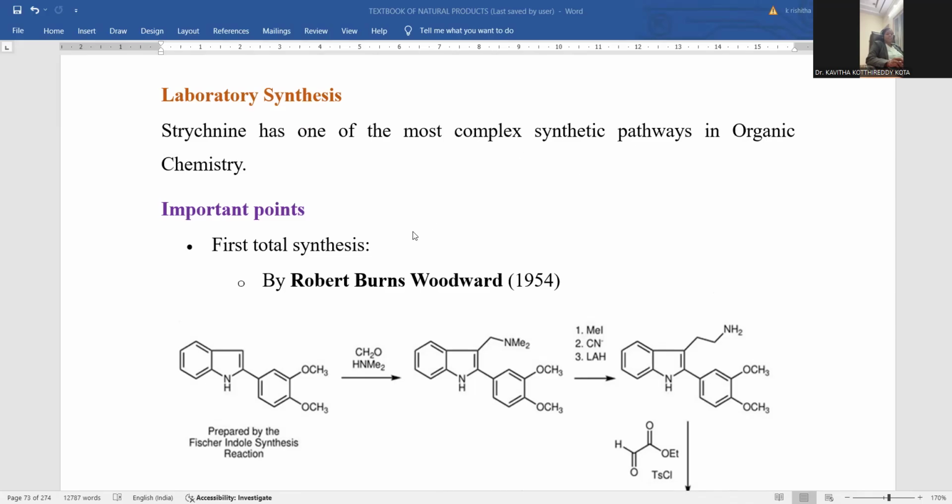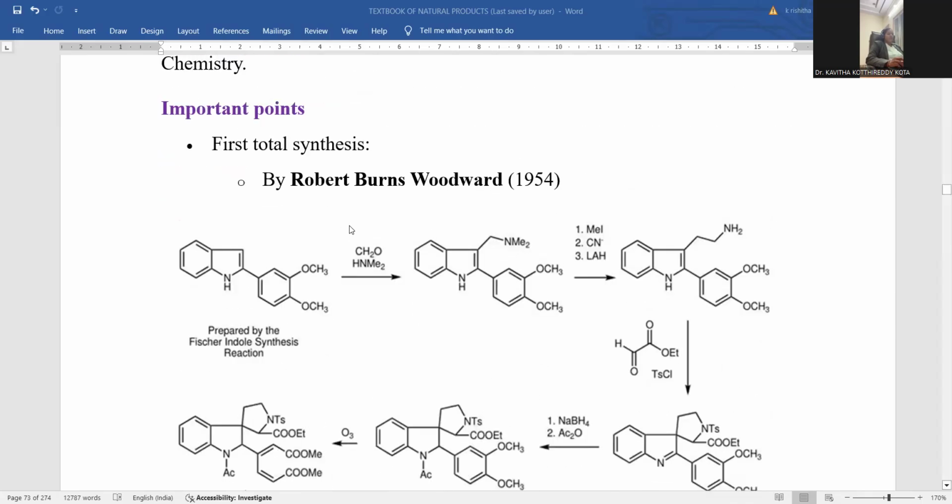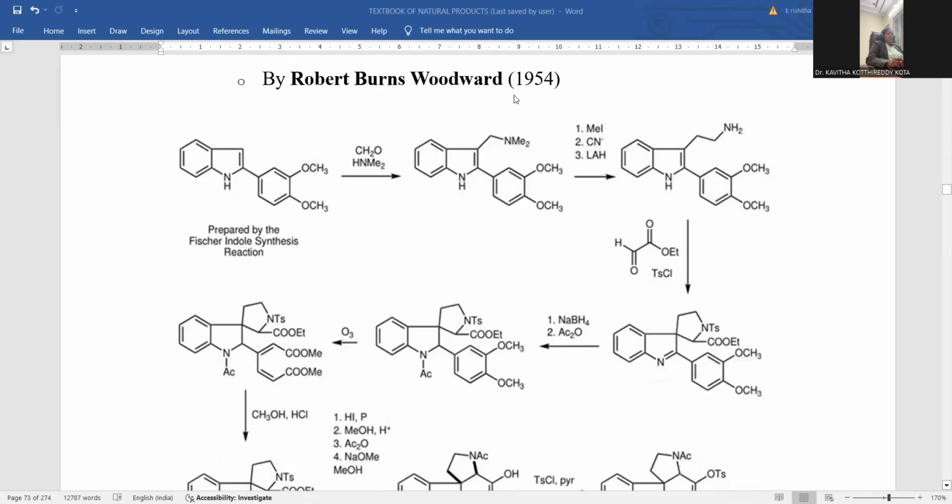Strychnine synthesis in the laboratory is somewhat complicated in nature. It is a complex synthetic pathway. It was first successfully achieved in the year 1954 by Robert Burns Woodward. He is the scientist who successfully accomplished the laboratory synthesis of strychnine. In order to achieve this synthesis, the starting material could be indole, and a Fischer-indole synthesis type of reaction is accompanied.